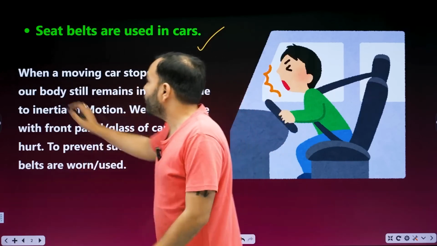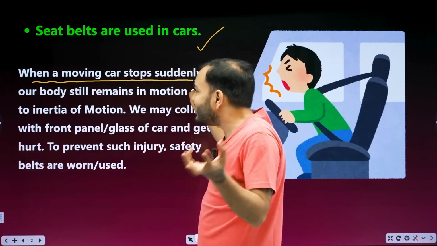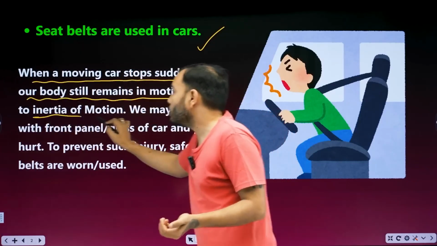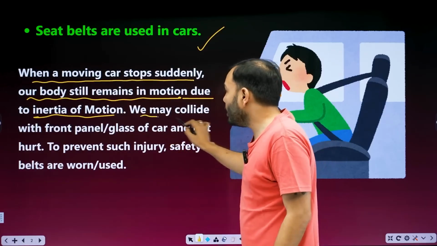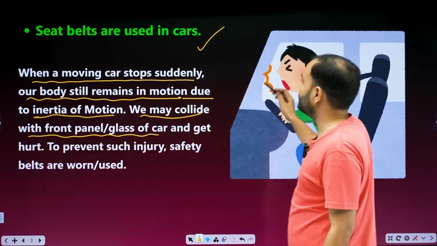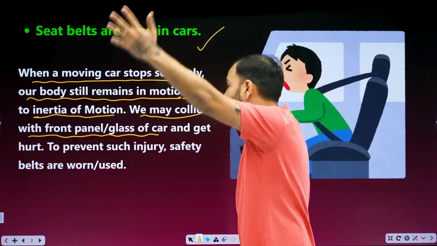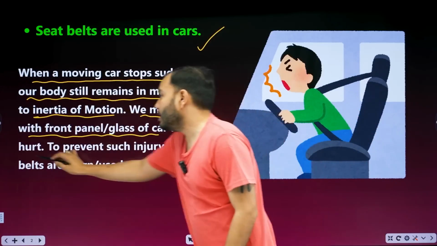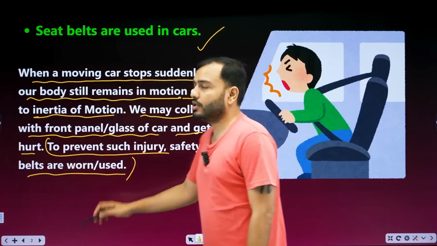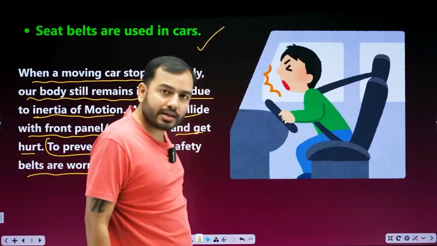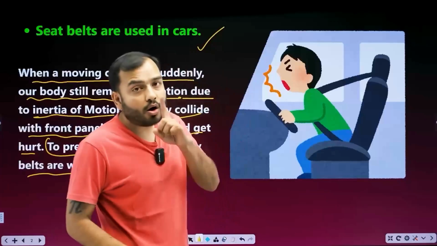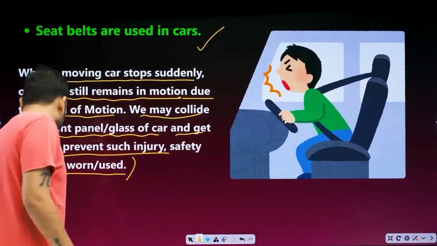When a moving car stops suddenly, our body still remains in motion due to inertia of motion. We may collide with the front panel or the glass of the car, or could even crash through it, tear it apart and fly out and get hurt. To prevent such injury, safety belts are worn. That's why we wear a safety belt, beta. Even if bhaiya hits the brake and we are thrown forward, the seat belt will hold us back. Always wear a safety belt. Clear?